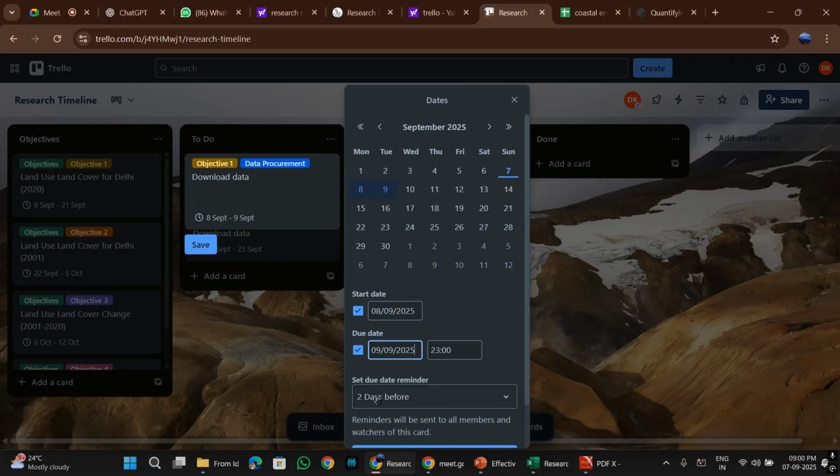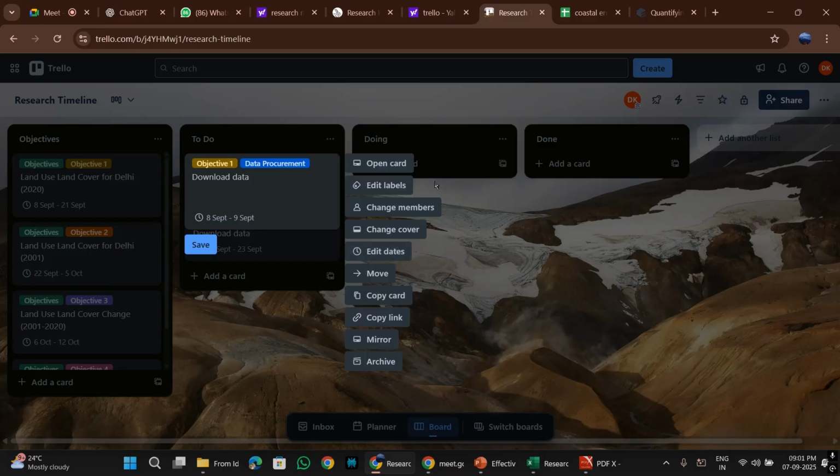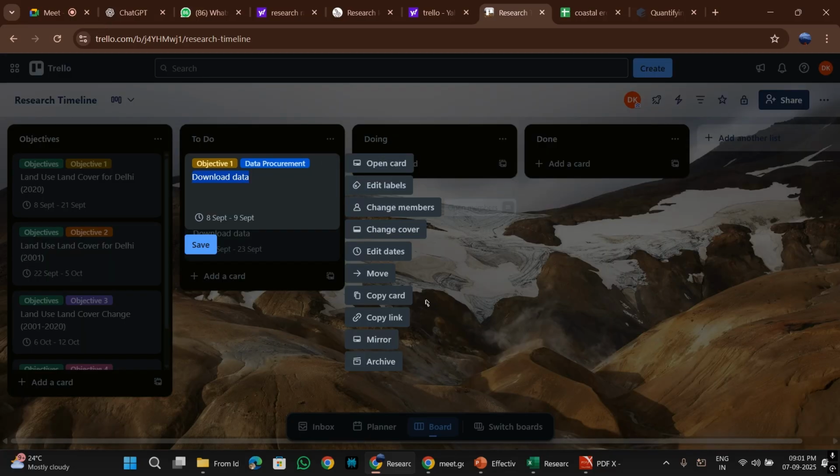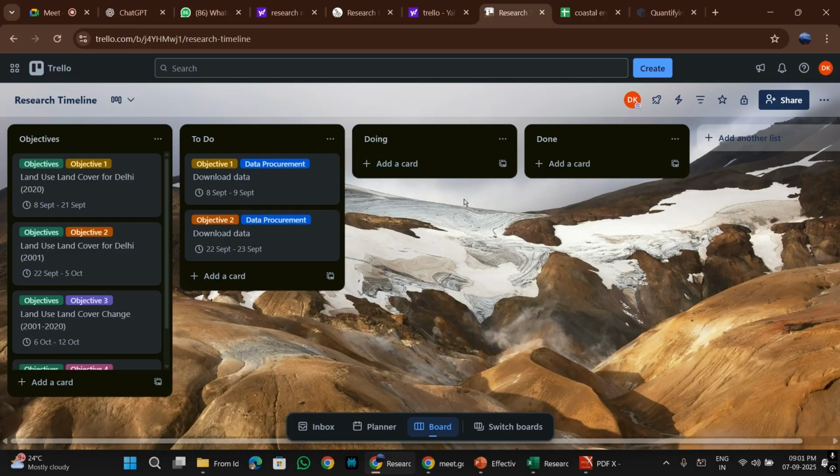And the reminder is set 2 days before. So 2 days before I will get a reminder, I mean, this is just slightly unideal, but then 2 days before I will get a notification that I have to complete this particular task. Okay, so I have set some timeline for it, and accordingly, those tasks that you are doing currently, you can just shift them. If you come here, you will be able to see that you can move the card to some other column and things like that.